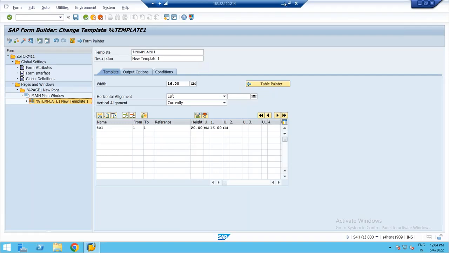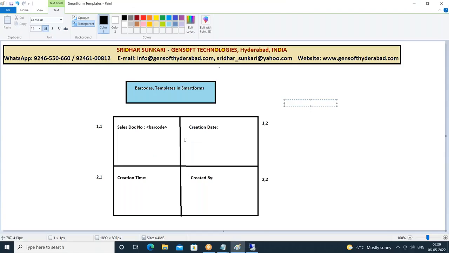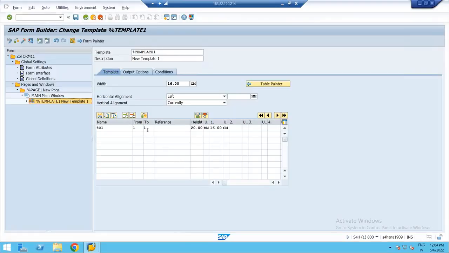How many rows do you want? I want 2 rows, so I'll say from 1 to 2. How do we interpret this? 1 to 2 means 2 rows. In each row, how many cells do I want? 4 cells.